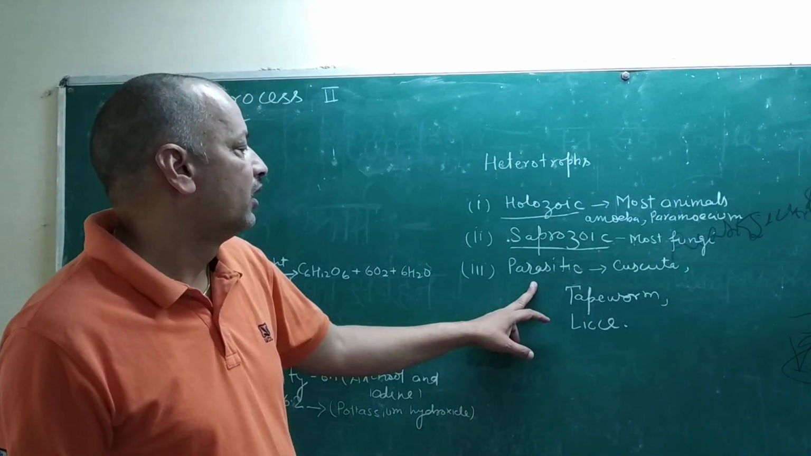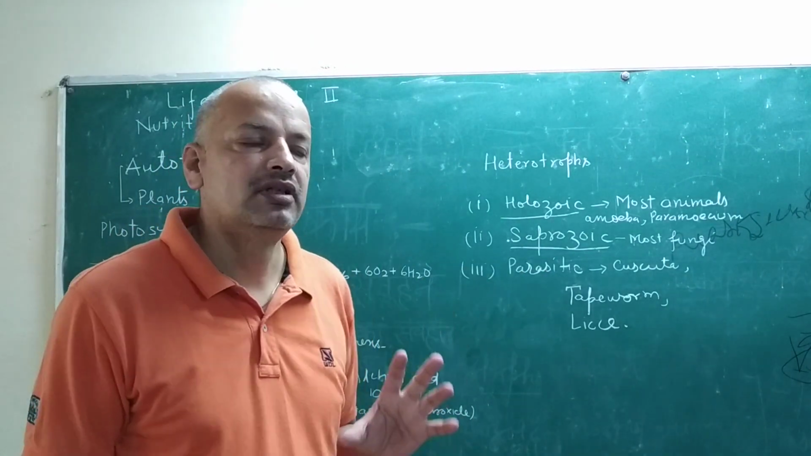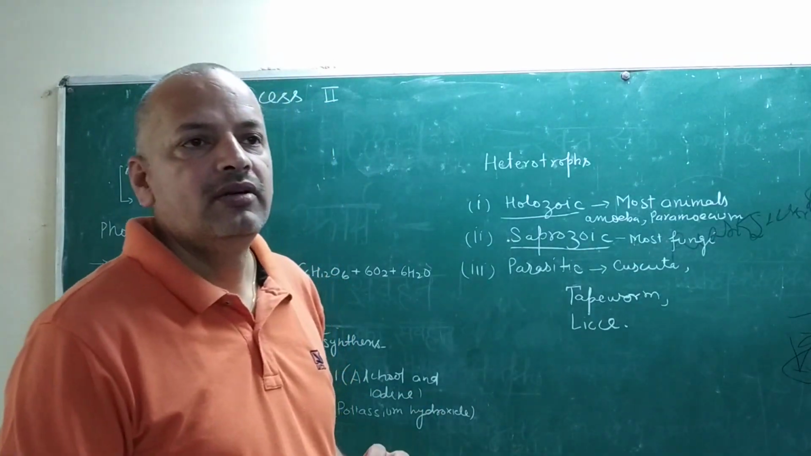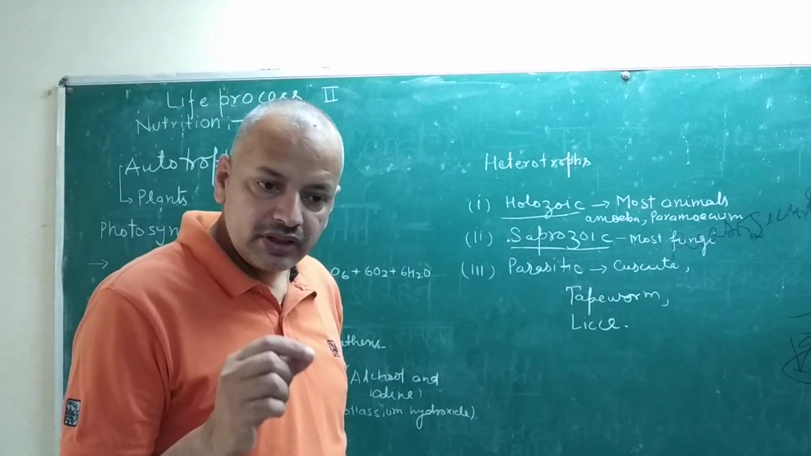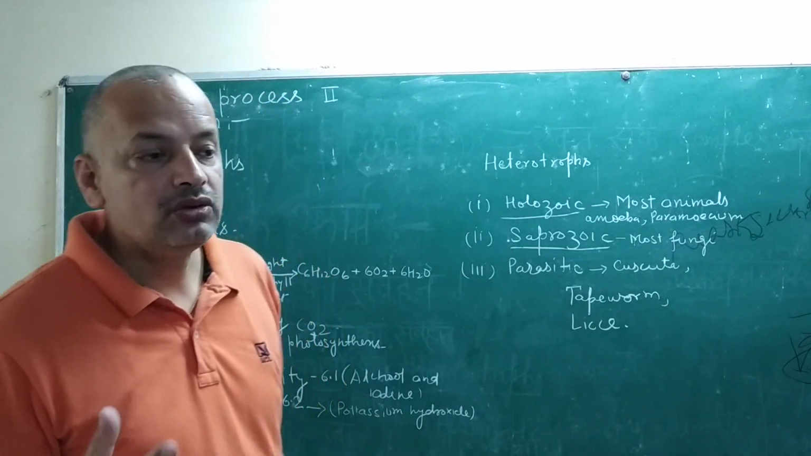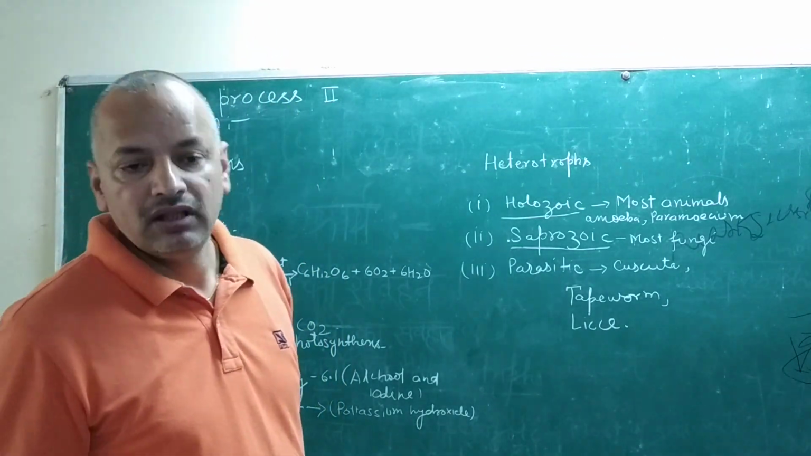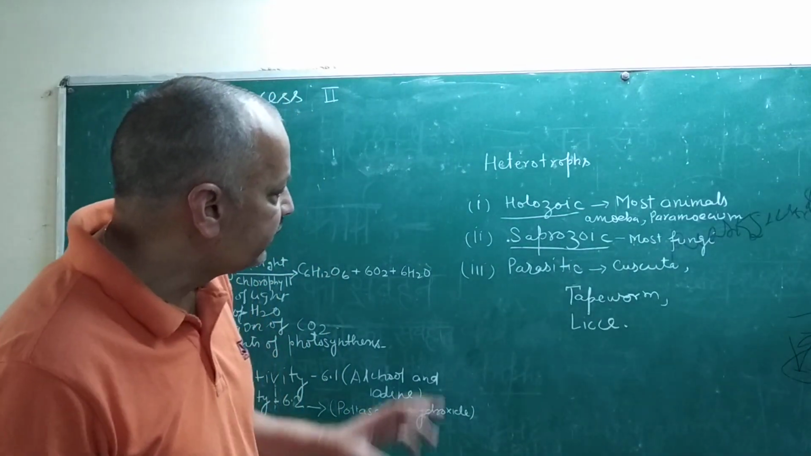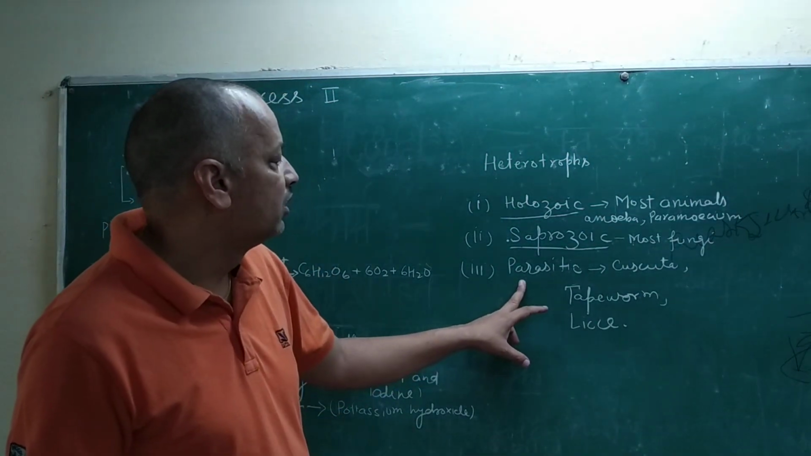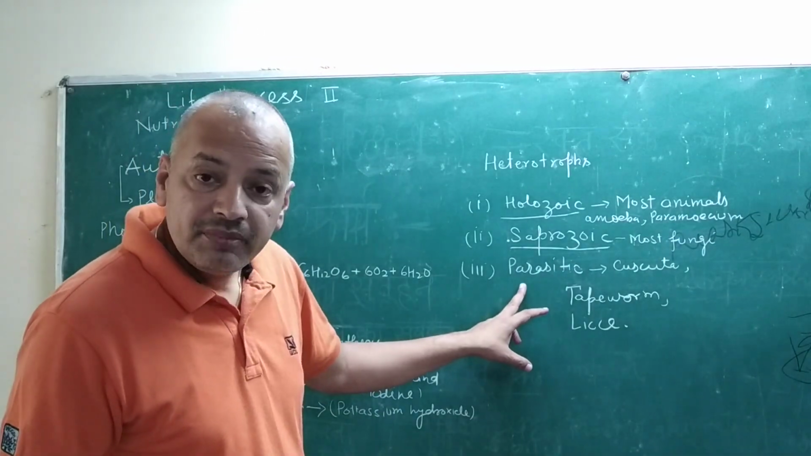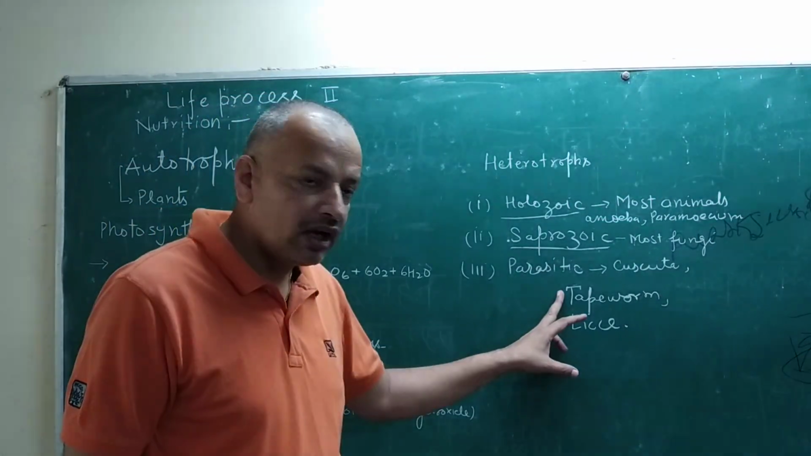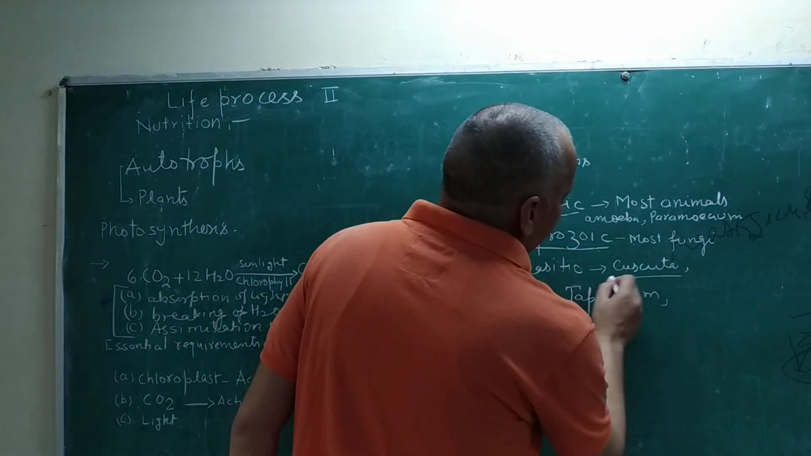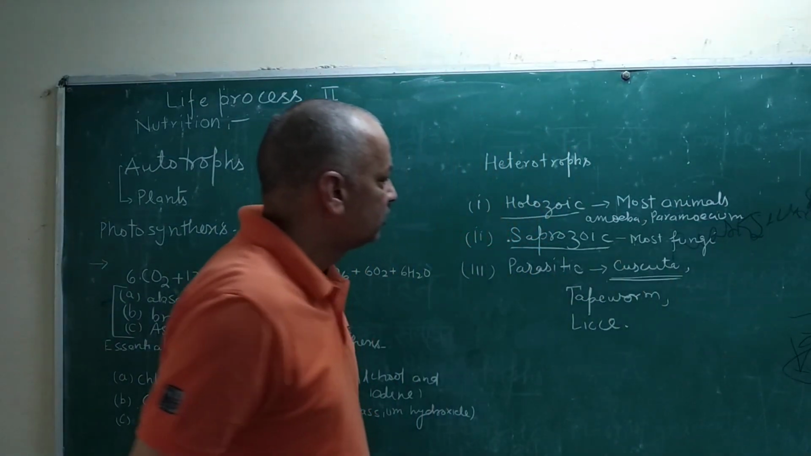Parasitic is the relationship between two organisms, where one organism takes nutrient from the other organism, and that nutrient is ready-made. There is no need for digestion, and no need for converting to the simple form. So there is a relation between two organisms, one getting benefited and one getting harmed. Cuscuta is such a type of plant, they depend upon another plant.